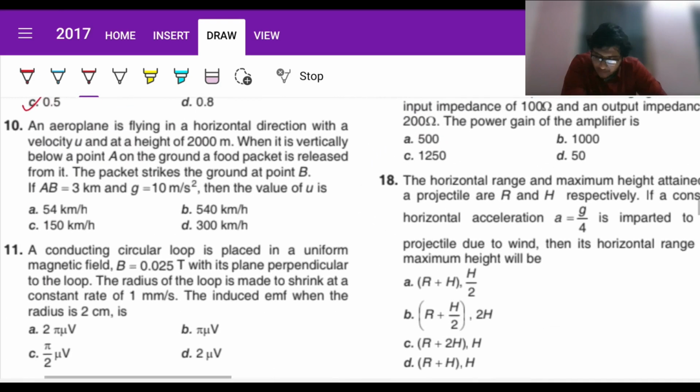Next. An aeroplane is flying in a horizontal direction with a velocity u and at a height of 2000 meters. When it is vertically below a point A on the ground, a food packet is released from it. The packet strikes the ground at point B. If AB equals 3 km and g equals 10 meter per second square, then the value of u is. Fine. So this is the point A, suppose, just above it. Height is 2000 meters and velocity is u, right? So if you release it, it strikes the ground at a point B.